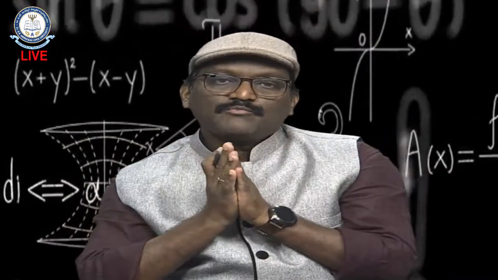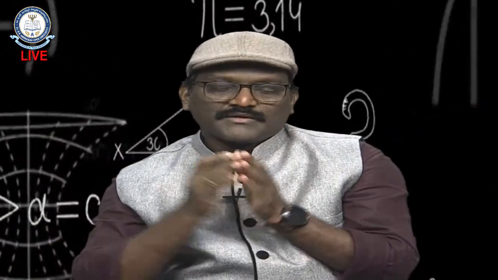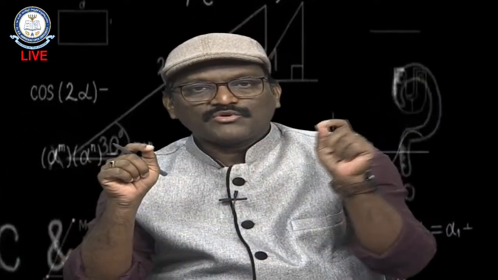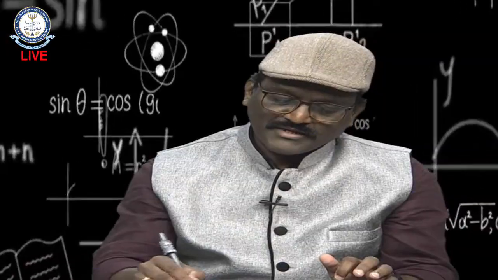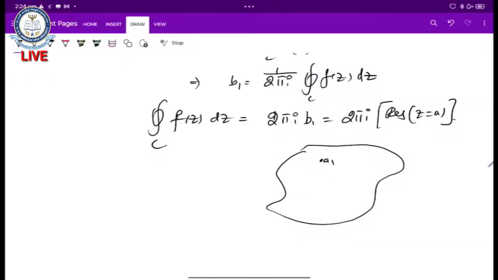When multiple poles are there, not a single pole: a1 is one pole, a2 is one pole, an is one pole. There is one domain D here, with a pole here and a pole here. A pole is nothing but a singularity.